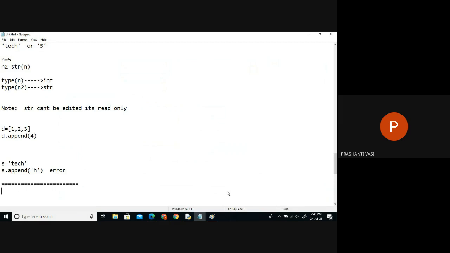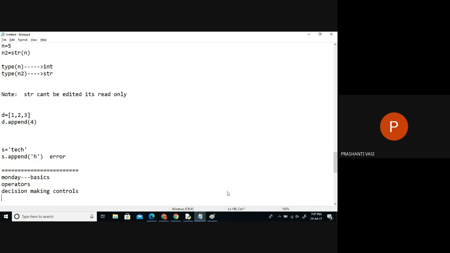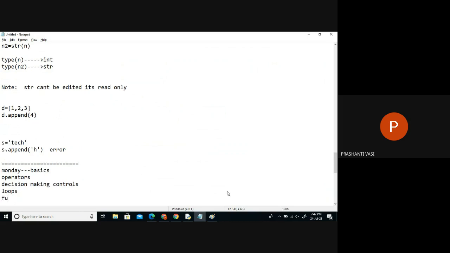From the next day onwards, we can focus on chapters like operators, decision making, controls. We'll see how fast we can do. Then loops, and the last basic chapter would be functions.